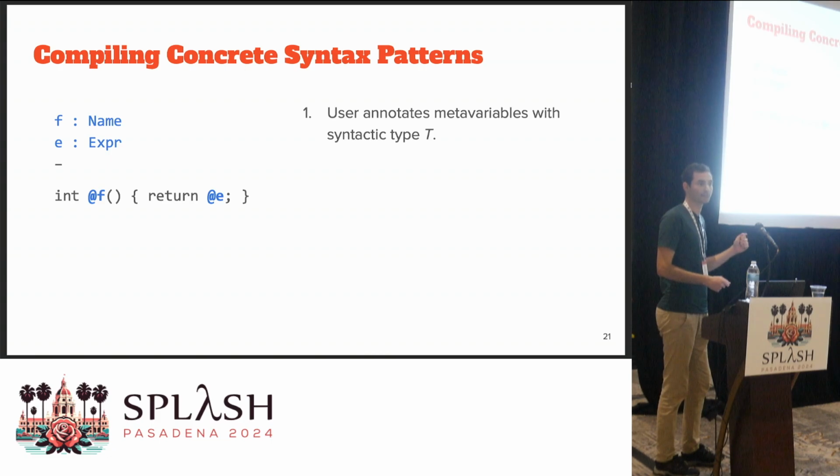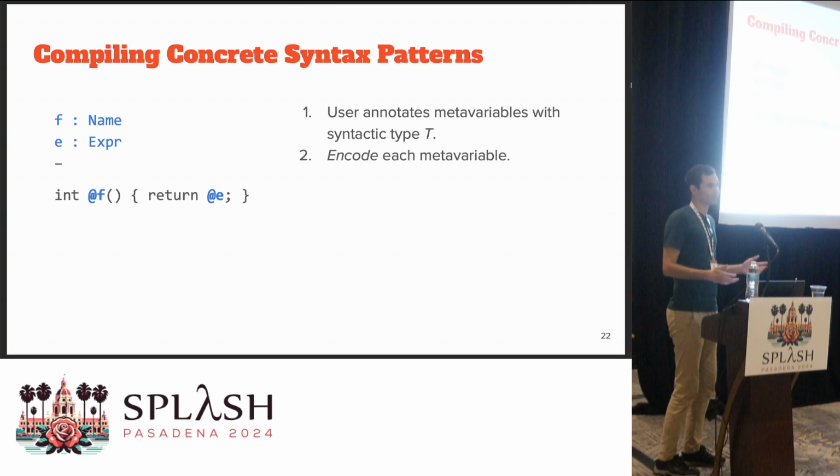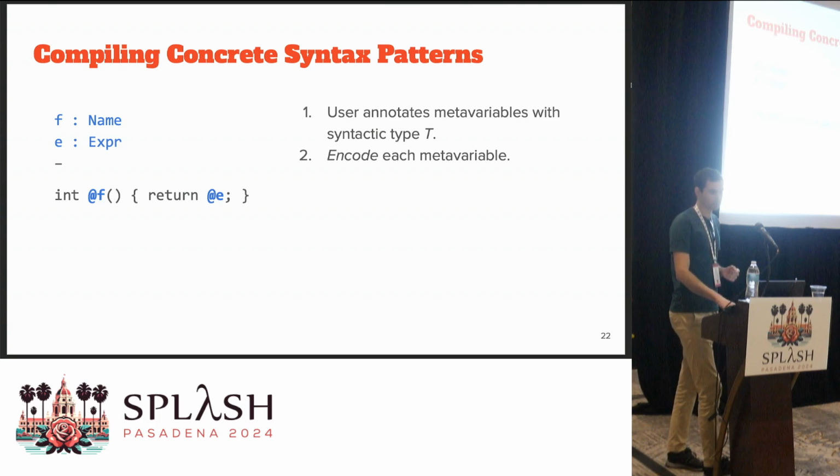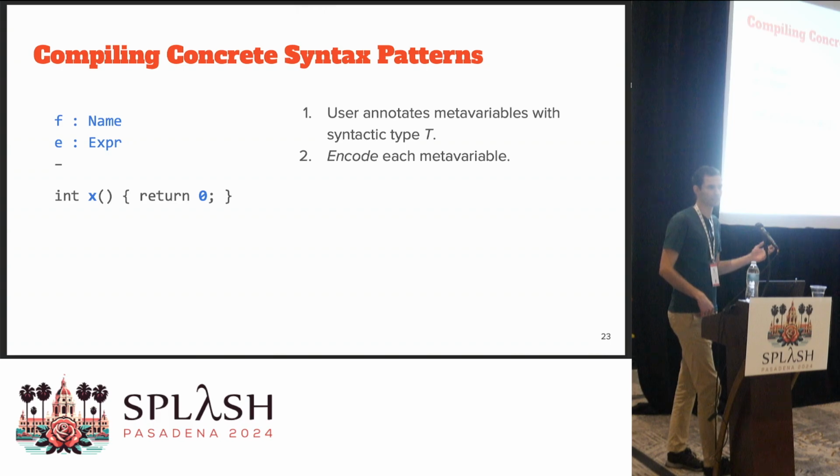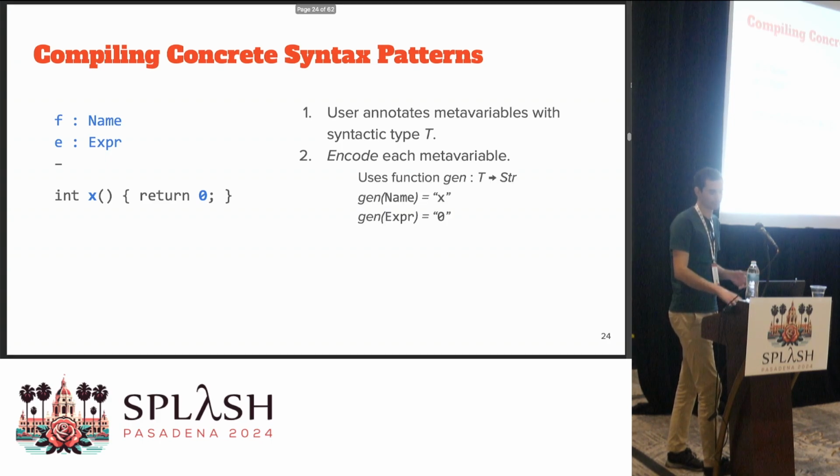In this case, F should be a name and E is an expression. As a next step, we want to encode this, and that will turn our program into the following. The metavariable F gets replaced by some name X, and the metavariable E gets replaced by 0. And that's where we use the gen function that I introduced before.